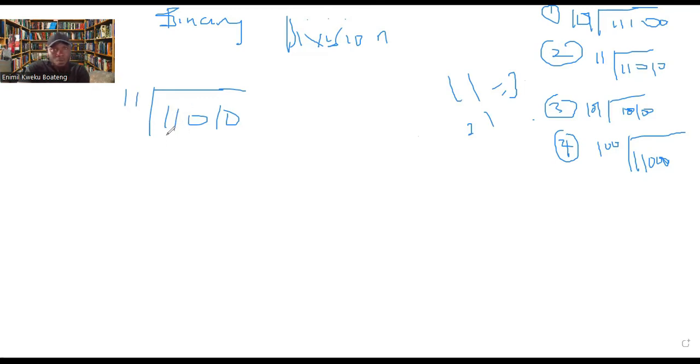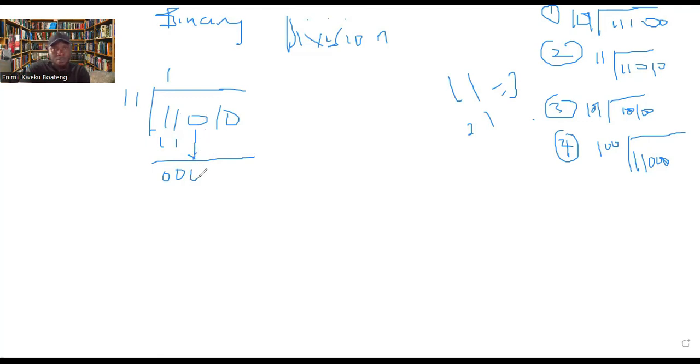Will 1, 1 go into 1, 1? This 1, 1, will it go into this 1, 1? Yes, 1, 1 will go into 1, 1. And if it will go, how many times? Once. Now, 1, 1 times 1 is giving us 1, 1. Do your subtraction. Now, this is giving us 0, and this also giving us 0. But do we have a bit to drop? Yes, we have a number to drop, because 1, 1, 1 will not go into this 0. But we have a number to drop, which is this 0.